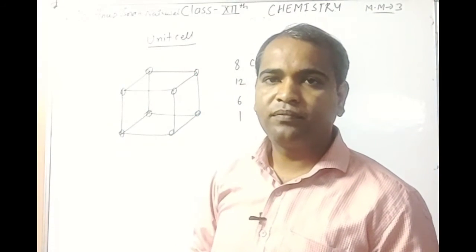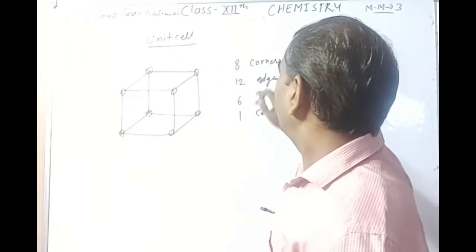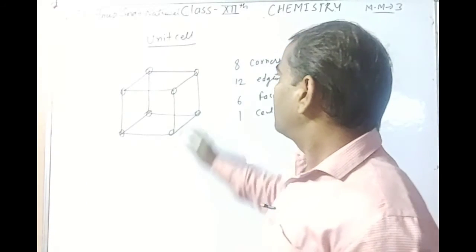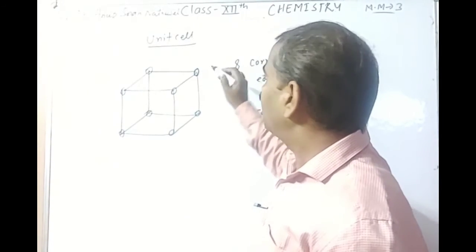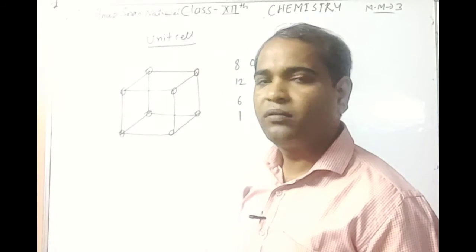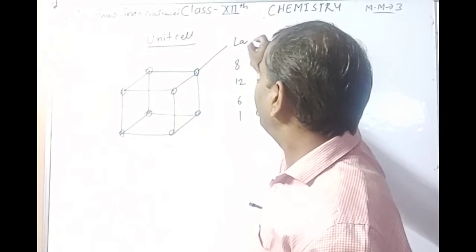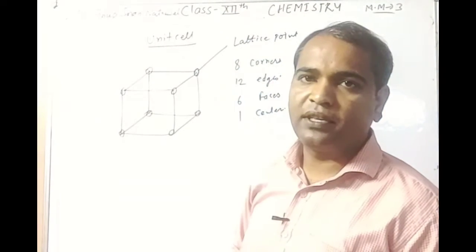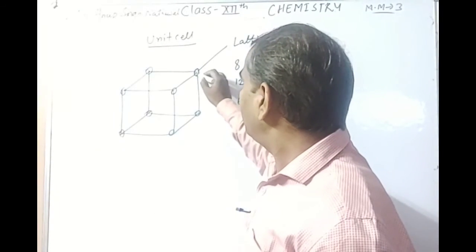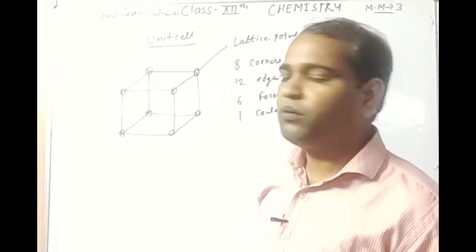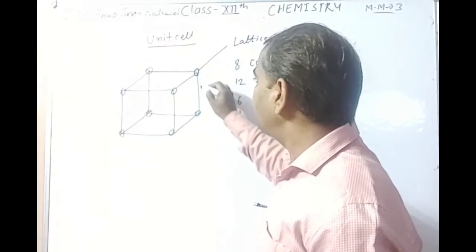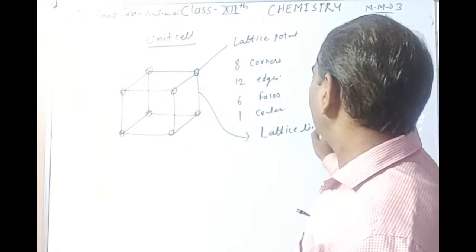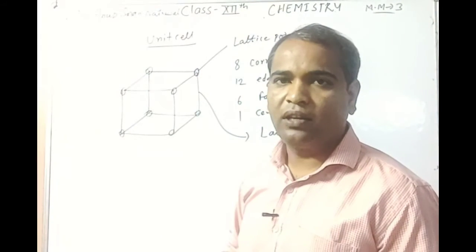When the constituent particles of the unit cell are placed at the corners, then this is called a lattice point. And the lines joining the lattice points are called lattice lines.